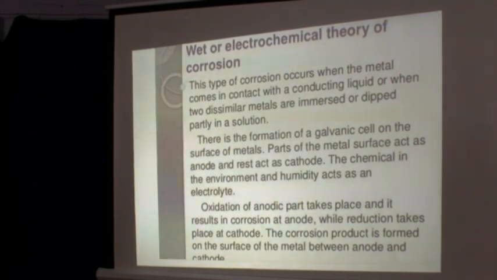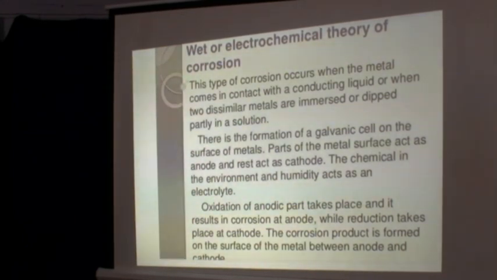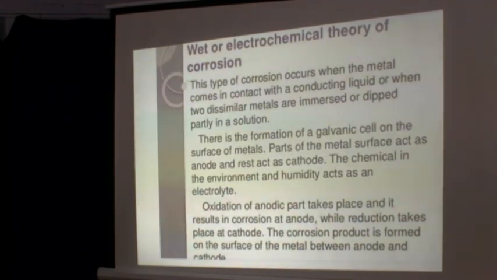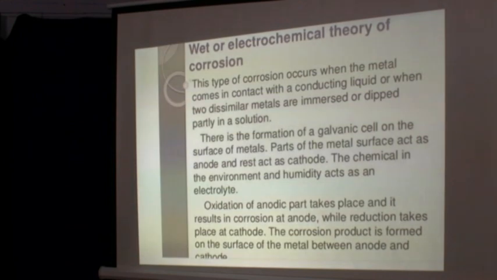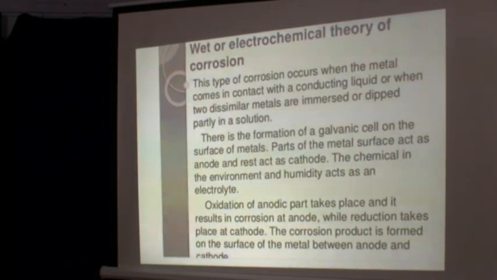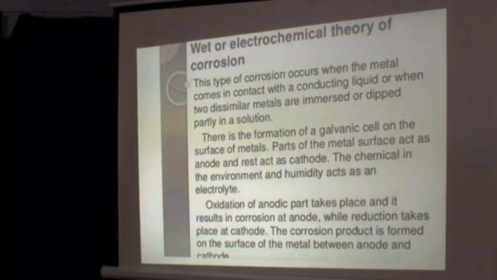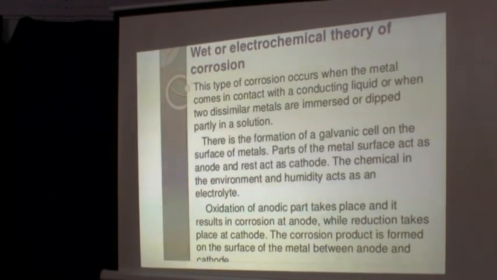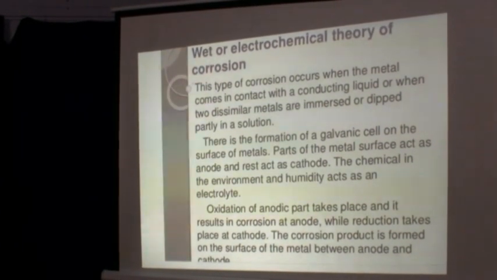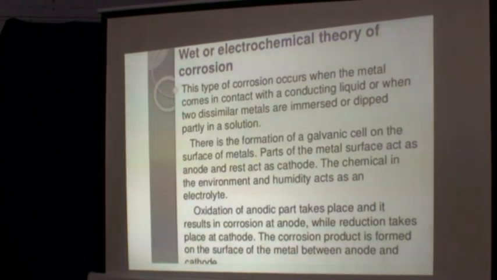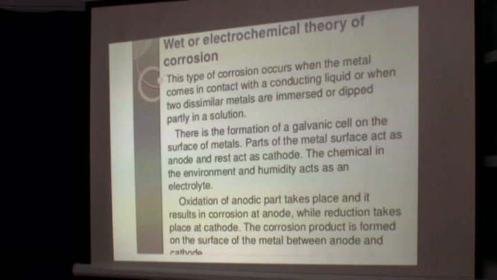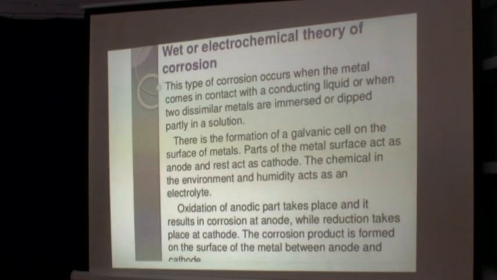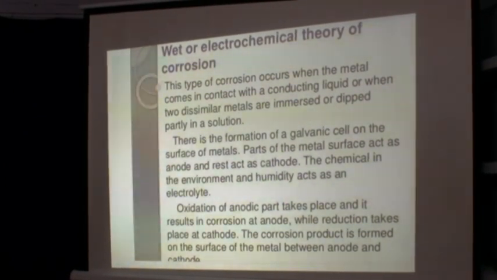Definitely you have an aqueous medium to facilitate the corrosion process, which is otherwise called electrochemical corrosion. This type of corrosion occurs when a metal comes in contact with a conducting liquid, or when any two dissimilar metals are immersed in a solution. Here, one part of the metal will have more exposure to oxygen, whereas the other part will not have immediate contact with oxygen.